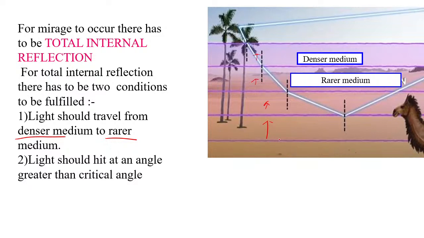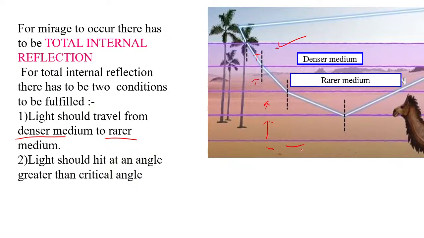You will see that as we are going up, the layers will become cooler and cooler. Got it? The layer at the bottom, that is this layer, will be warmer. As you go up, it gradually keeps on cooling. Correct? It will become cooler, cooler and cooler. So which one will be the coolest layer? Obviously this one. This layer will be the coolest layer. This will be the warmest layer, which is near the surface of the sand.